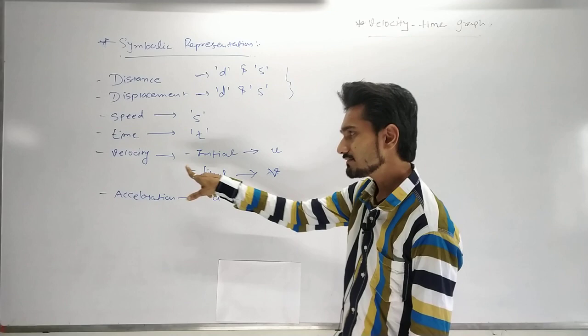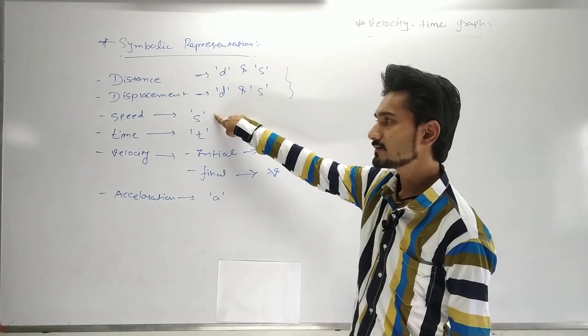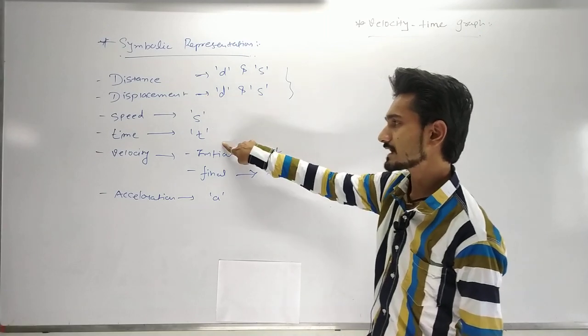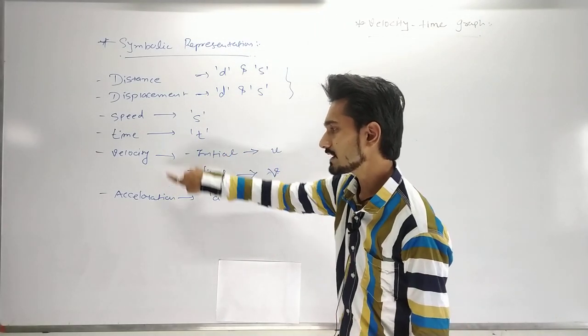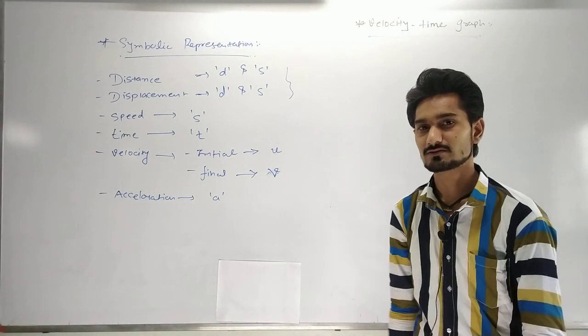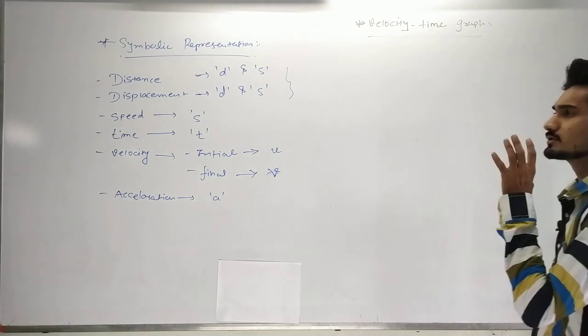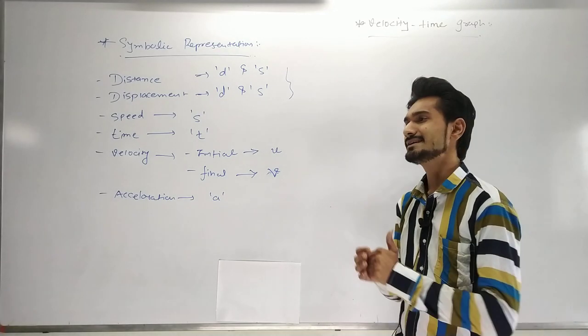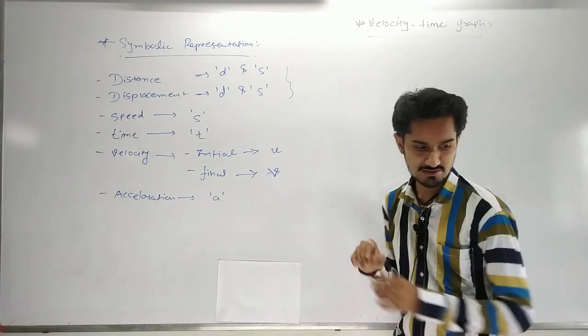Whenever I draw the distance time graph, it gives us the speed. Whenever I draw the displacement time graph, it gives us the velocity. Whenever I draw the velocity time graph, it gives us the acceleration. So this is the way you can differentiate and draw the different types of graphs for representing the individual quantities regarding the motion chapter.